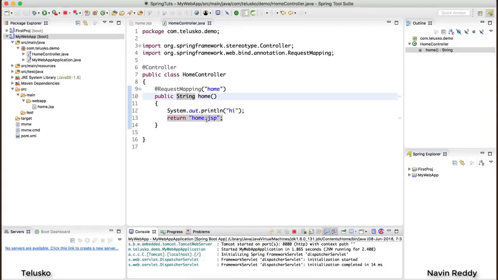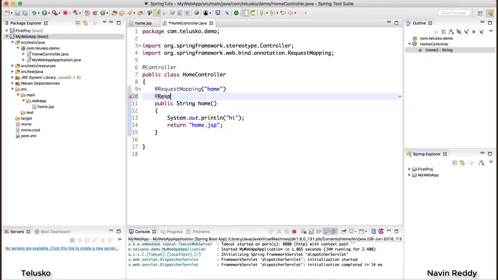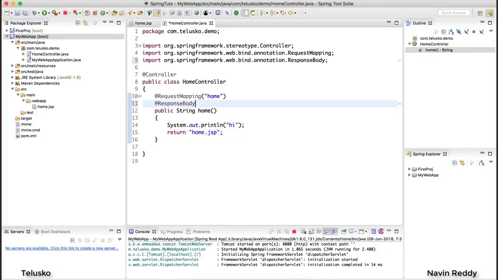The thing is, when you say you are calling home.jsp, JSP is a special type, right? And of course, everyone knows that Spring Boot is something which is very new. When Spring Boot came into the picture, REST APIs or microservices were very famous. So the focus was on REST APIs, or maybe on different view technologies. Not JSP, we have Velocity, we have Thymeleaf. So Spring Boot says, hey, by default, I will not support JSP because my work is to send a response. For example, there's one more annotation here, which is ResponseBody. Again, we'll talk about ResponseBody in detail later once we talk about REST API.